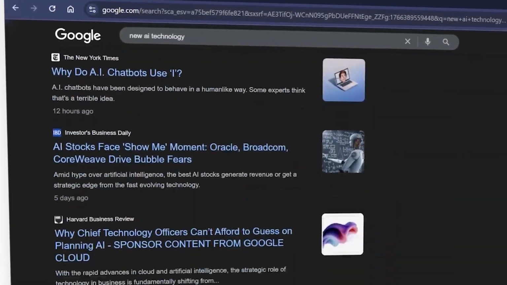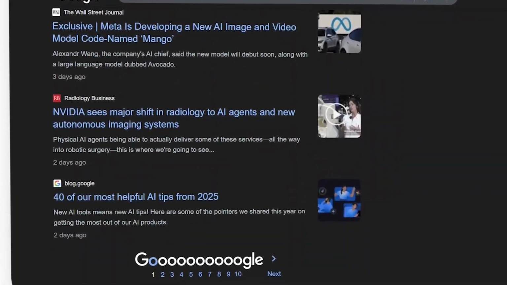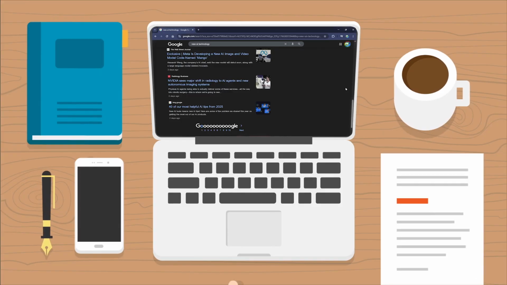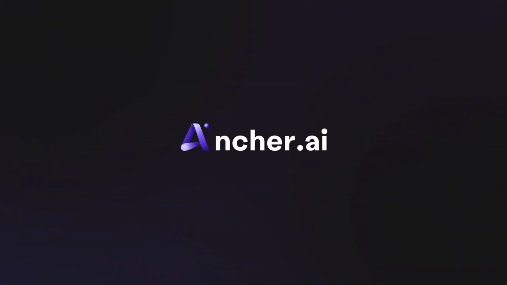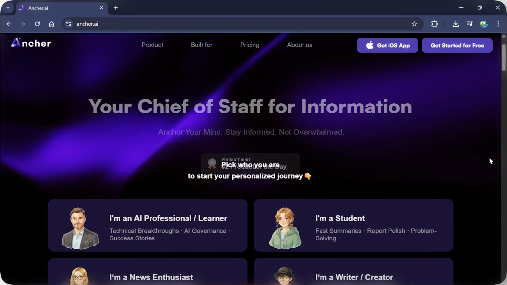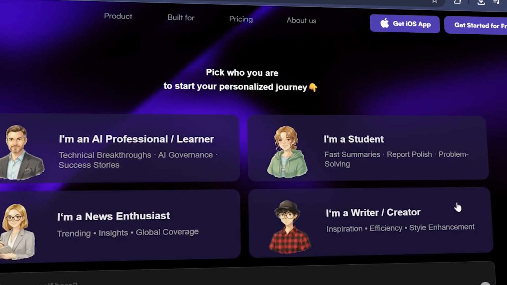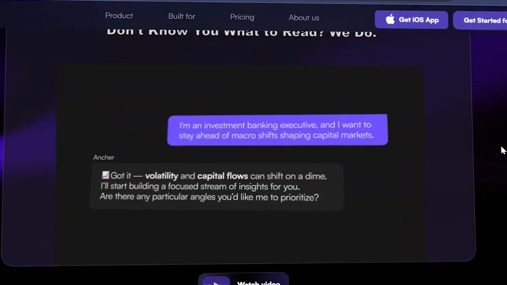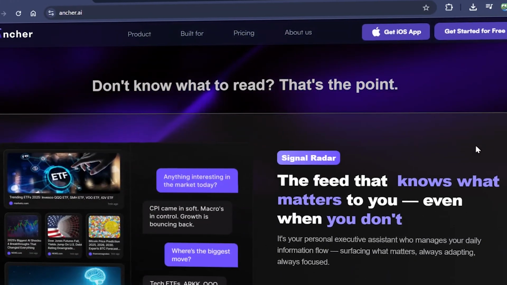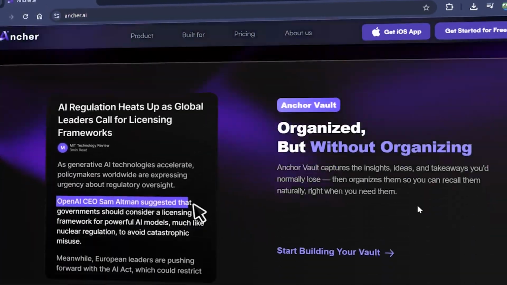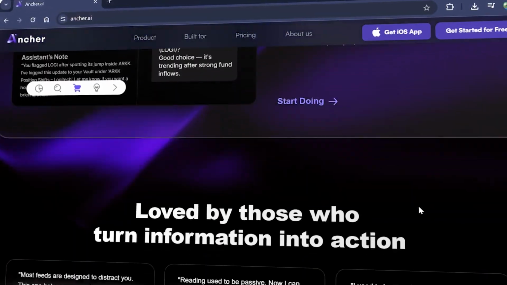Drowning in a biased newsfeed, endlessly scrolling through irrelevant headlines, and struggling to track topics that actually matter to your work or studies? If that's the case, try out Ancher AI, your smart news assistant that sets up a personalized feed. Choose your profile, get an auto-curated feed with articles and digests, and use the AI to track topics for you. So if you want this all-in-one functionality, follow this video.